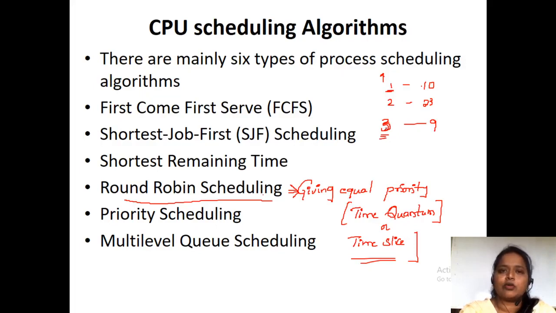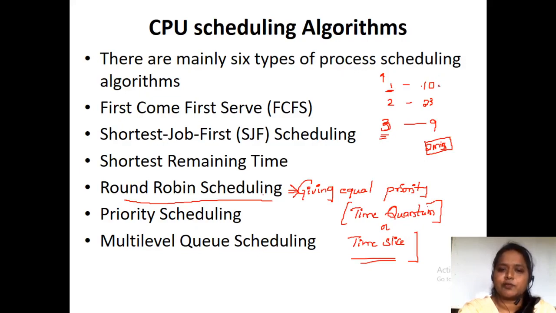But in round robin scheduling, we are not going to see all the things. We are going to give equal importance to each and every process that has been arriving in the ready queue. Fine. So here, we'll be going to make use of time quantum or time slice. Suppose, for example, here I have kept 2 milliseconds as a time slice.